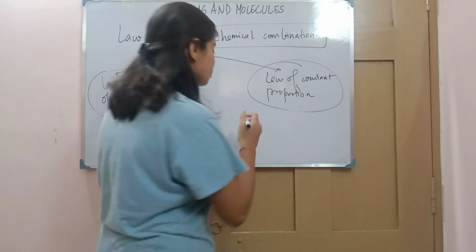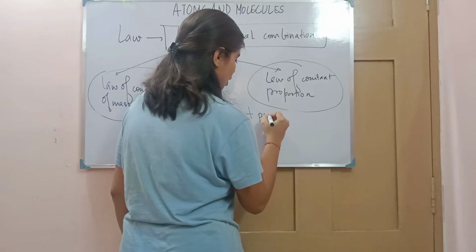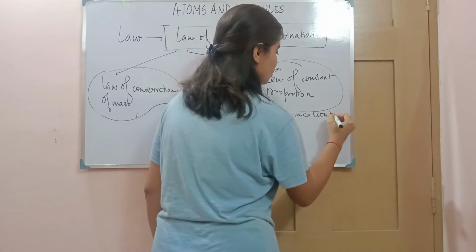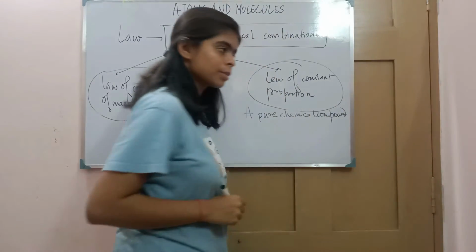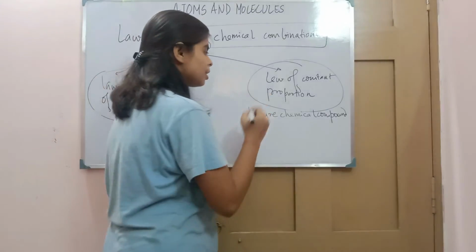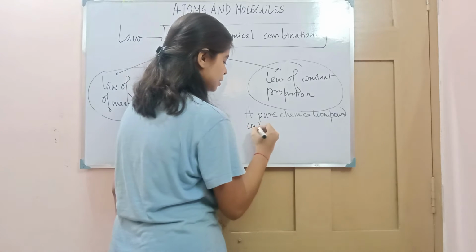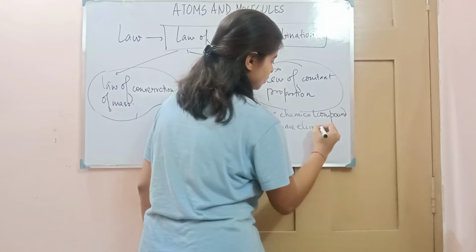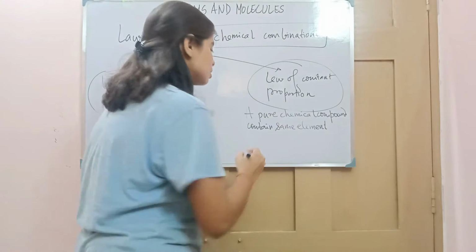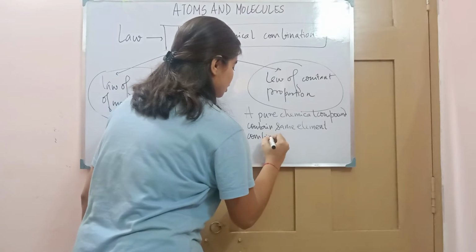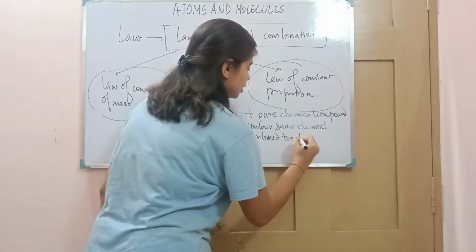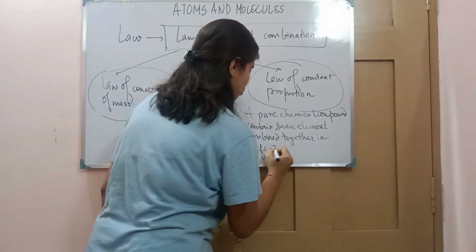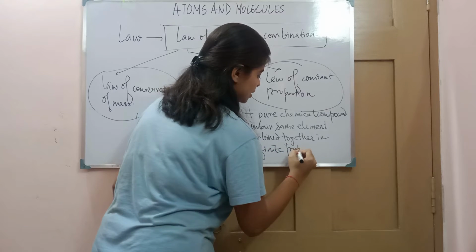A pure chemical compound, meaning a particular compound, contains the same elements, and these elements combine together in a definite proportion by mass.